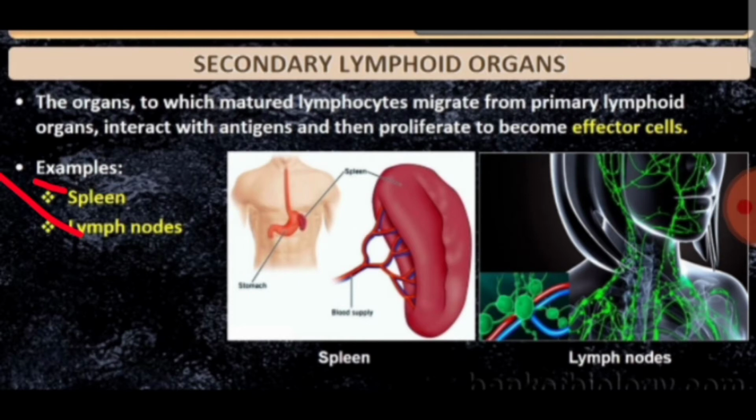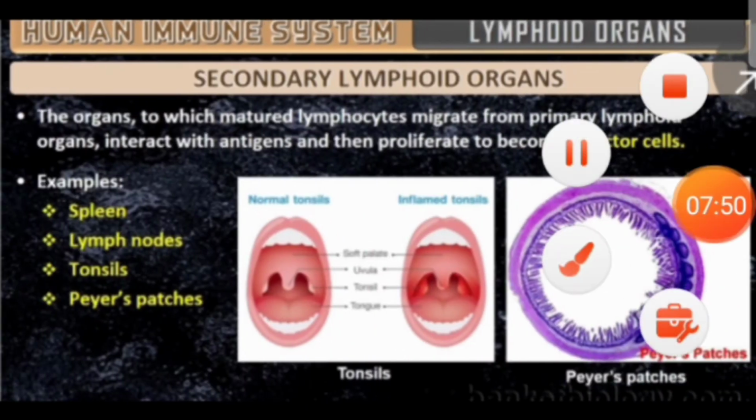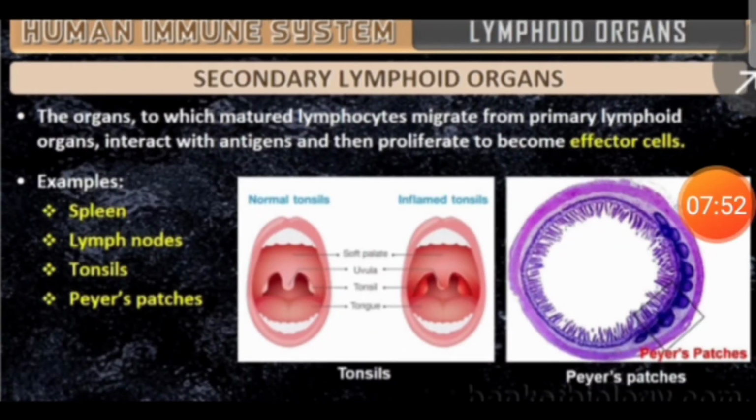Secondary lymphoid organs are where the matured lymphocytes from the thymus and bone marrow, the primary lymphoid organs, migrate and proliferate, in the spleen and in lymph nodes. These are the organs to which mature lymphocytes migrate, interact with antigen and then proliferate to become effector cells.